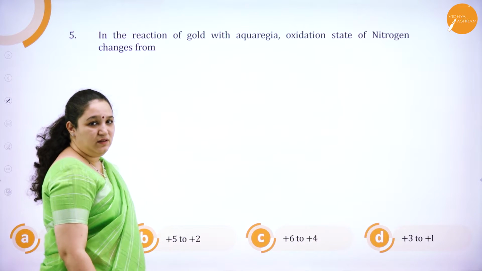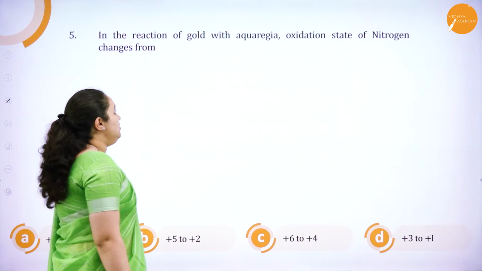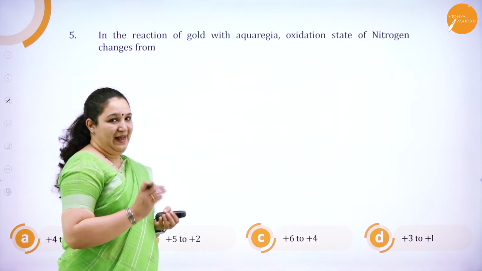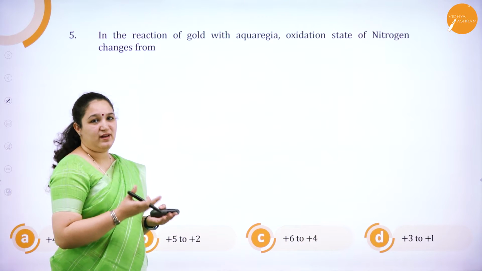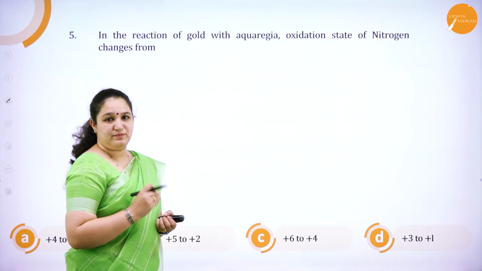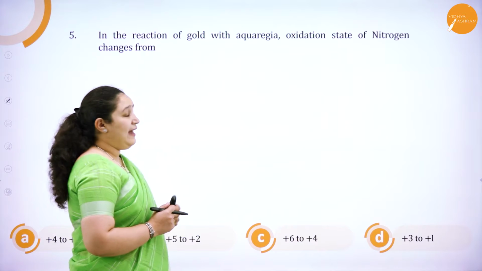So, we will write the equation first. So, what is aqua regia? Aqua regia is a mixture of HCl and HNO3, nitric acid and HCl. Correct? Now, what do we have?